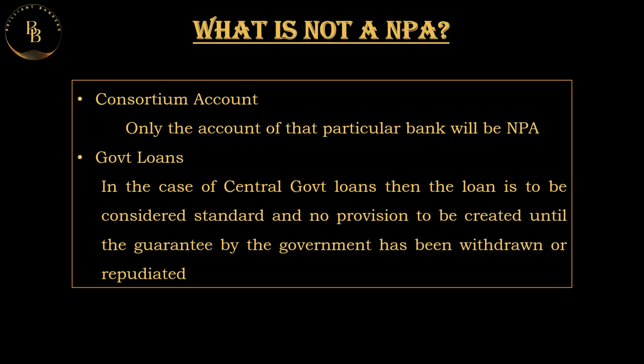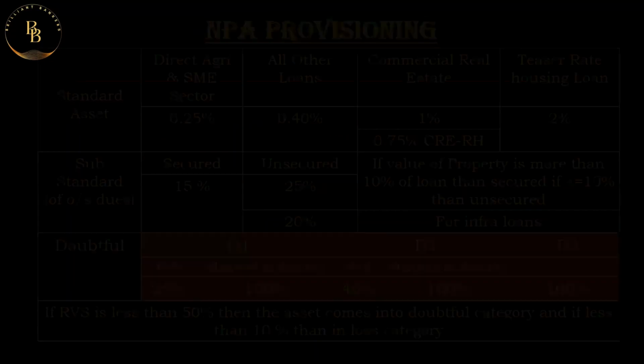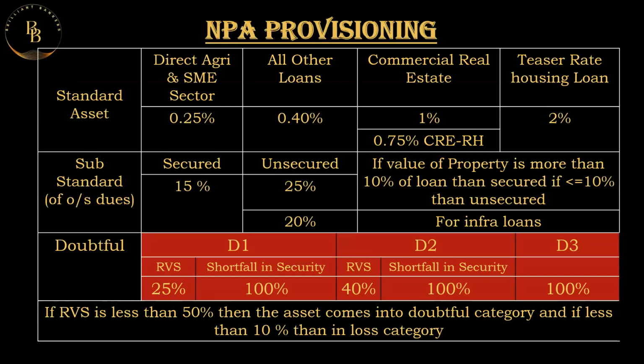So coming to the NPA provisioning norms. Why is this provisioning being done, and what is the reason? Whenever a loan or advance is given to a customer, precautions are to be taken by the bank, for which this provisioning is done. So whenever the account is a standard account or a standard asset, the minimum provisioning to be done in the case of the agricultural or small and medium enterprises sector is 0.25% of the loan amount or the advance amount.